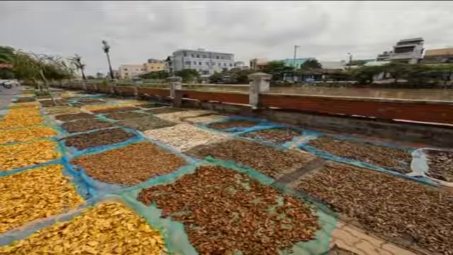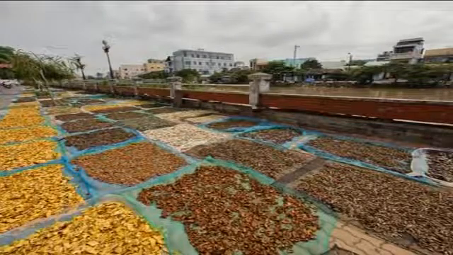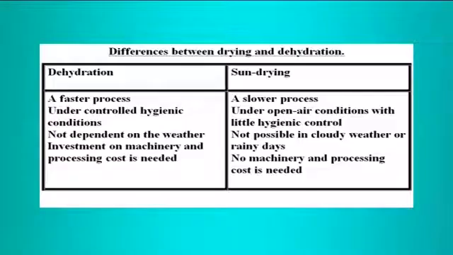Drying usually describes the process of drying under sunshine or open air. The other term, dehydration, usually describes the removal of moisture by applying artificial heat current under controlled conditions. Some of the differences between drying and dehydration are listed in table 2.